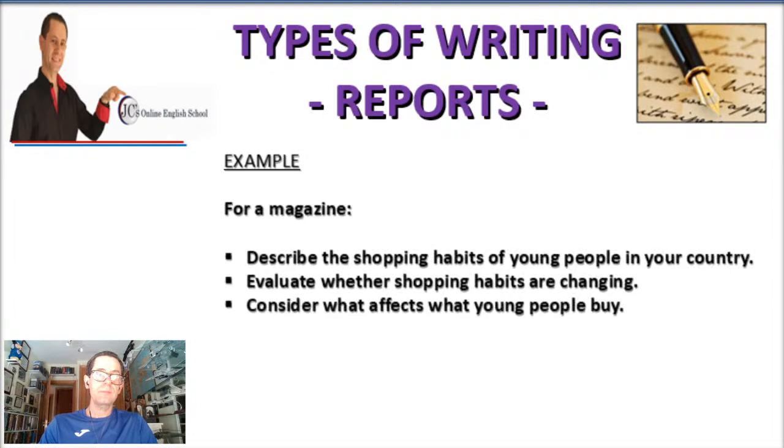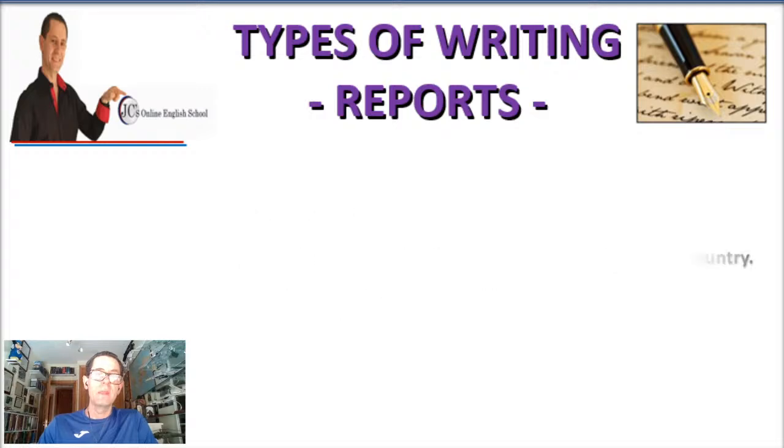Here we go. Okay, this is what they're asking you for a magazine. You need to describe the shopping habits of young people in your country. We need to evaluate how the shopping habits are changing. And finally, we need to consider what affects what young people are buying. All right, so once again, for a magazine, we need to talk about these three topics: the description, the evaluation, and the consideration. All right, this is what they're asking us to do. So here goes the report. Okay, are you ready? Here we go.